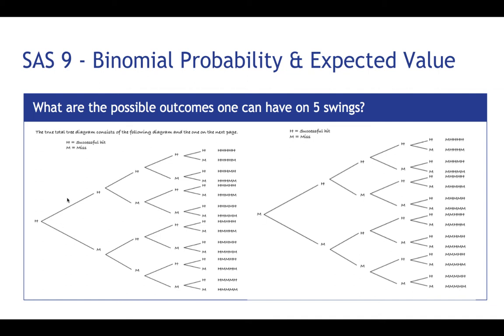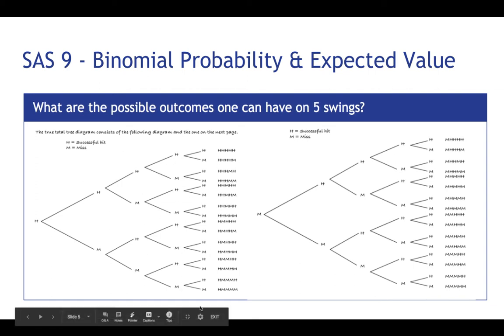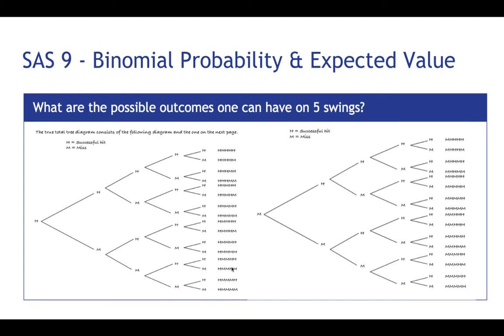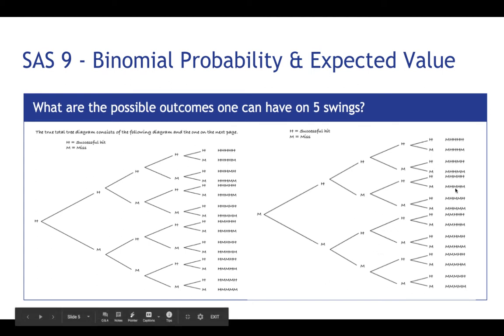And then it splits. Second event, hit or miss. Third event, hit or miss. Fourth event, hit or miss. And then 5th event, hit or miss. As you can see, all the options are listed here at the end of the row. We can easily tell what our sample set is.